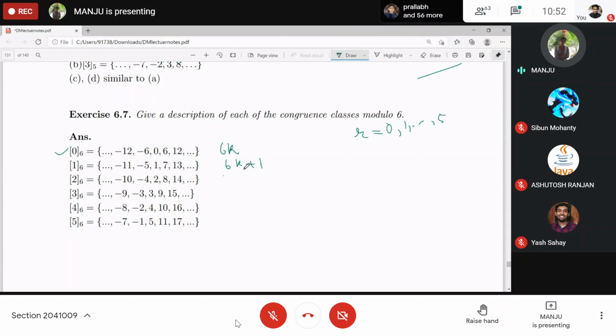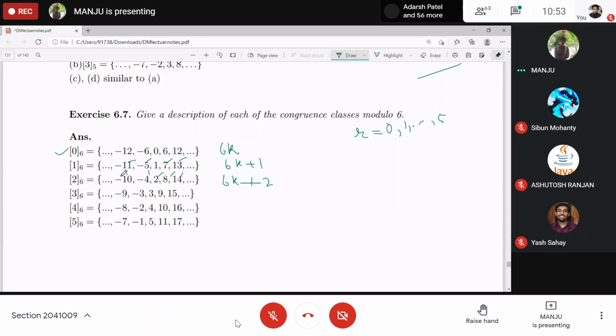For this one, k equal to 0 gives 1, k equal to 1 gives 7, k equal to 2 gives 13, k equal to minus 1 gives minus 5, k equal to minus 2 gives minus 11, and so on. For 2, all those elements which are congruent to 2 under modulo 6, in general form, will be of the 6k plus 2 type. K equal to 0 gives 2, k equal to 1 gives 8, and so on.